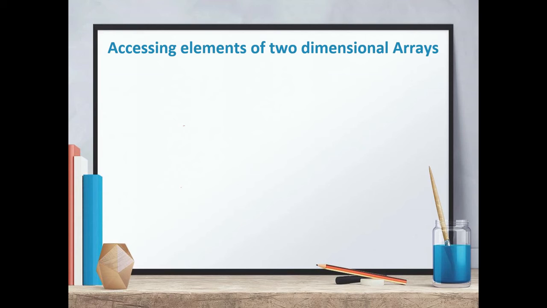Now we will see how to access the elements of a two-dimensional array. We can easily access the elements using two subscripts or two indexes. Again, the subscript of row will go from 0 to row size minus 1, and the subscript of column will go from 0 to column size minus 1. So suppose there is an array like this, A[2][3], then it will go from 0 to 1 for rows and 0 to 2 for columns.